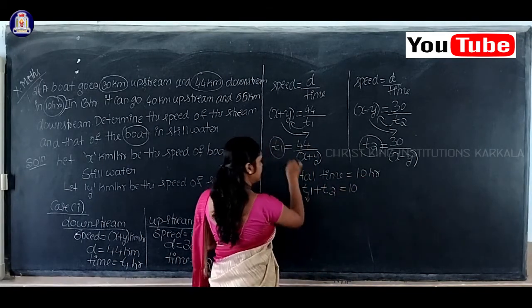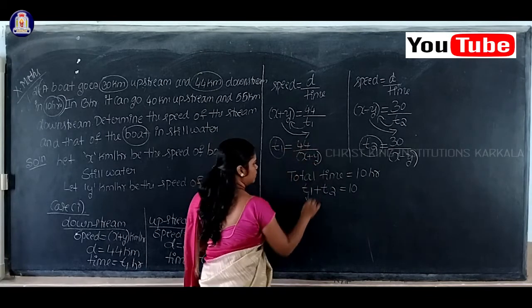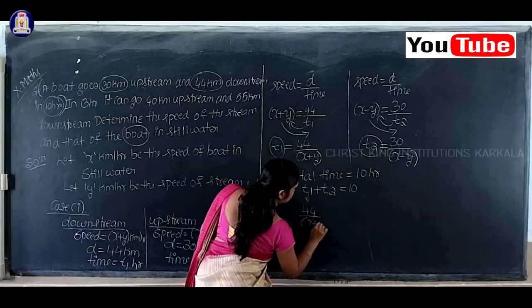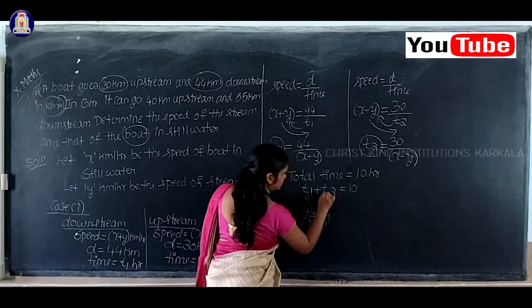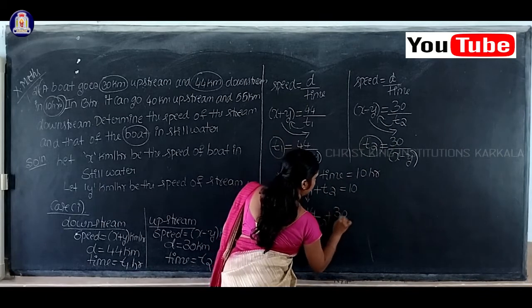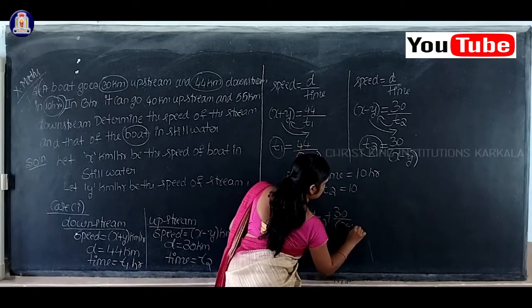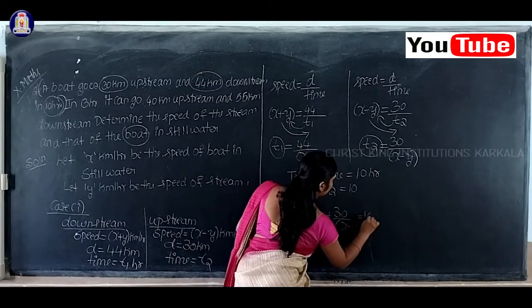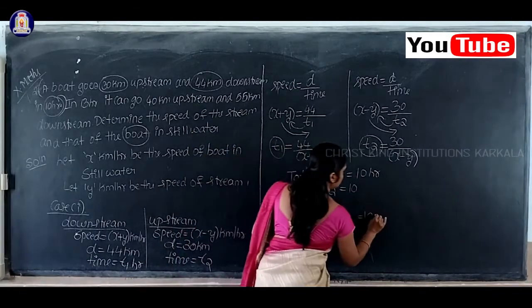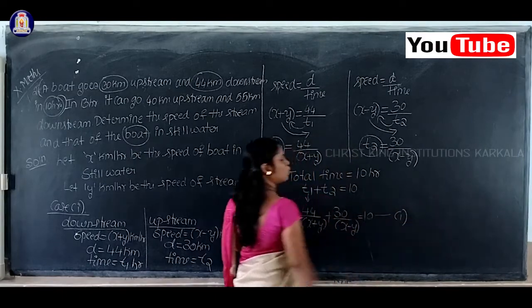So T1 is equal to how much here? 44 by x plus y, plus T2 equal to 30 by x minus y, equal to 10. This is your equation number 1.